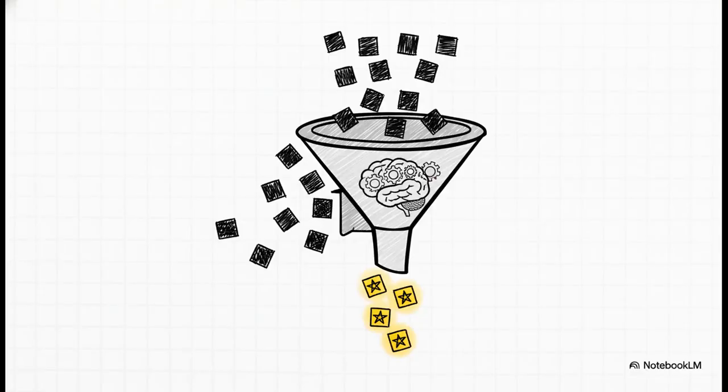Our first superpower is Cohere re-ranking. The best way to think of this is like a quality control expert. So after our hybrid search finds, say, the top 20 potential results, this specialized AI model comes in and takes a second look. It reevaluates all of them against the original question and picks only the absolute best, most relevant chunks to use for the final answer. It's a seriously powerful filter for accuracy.